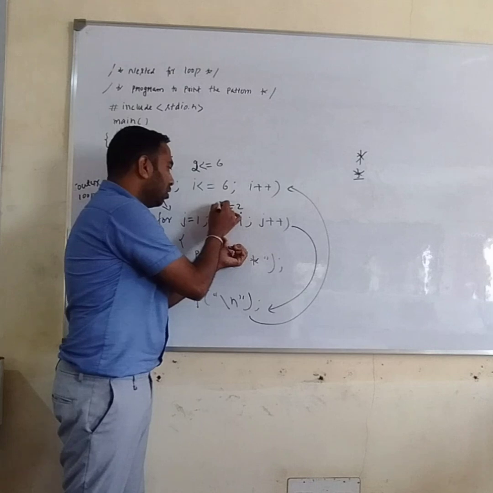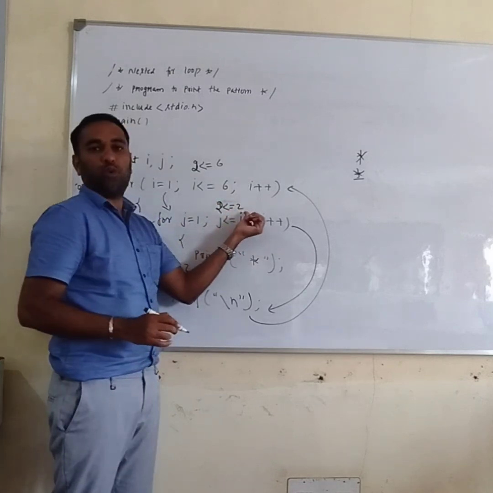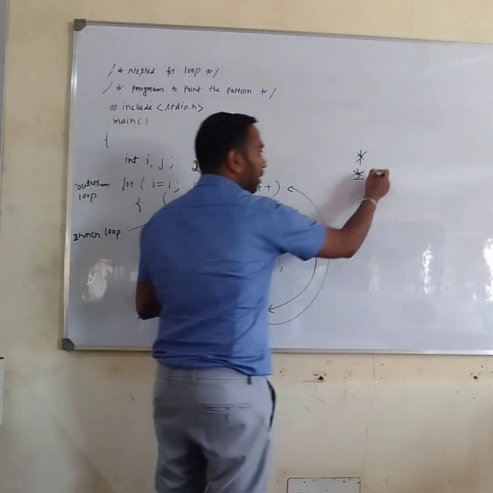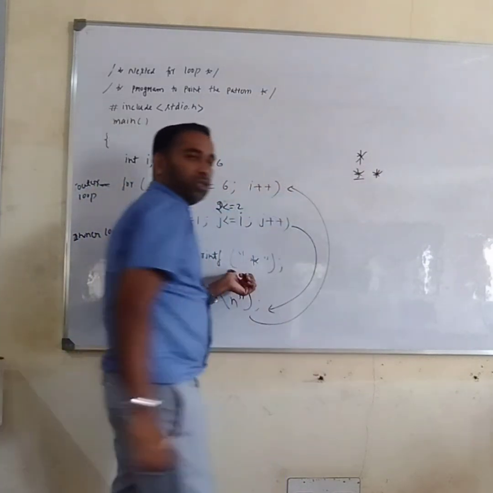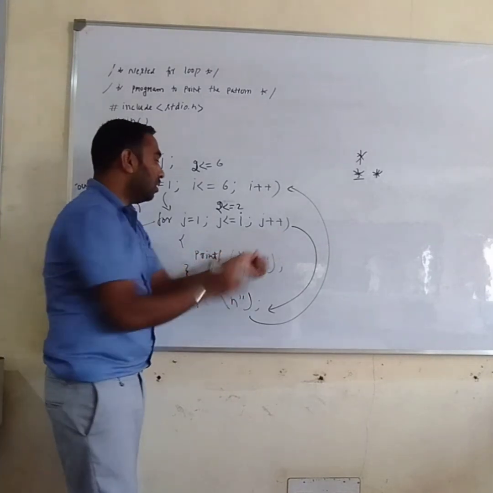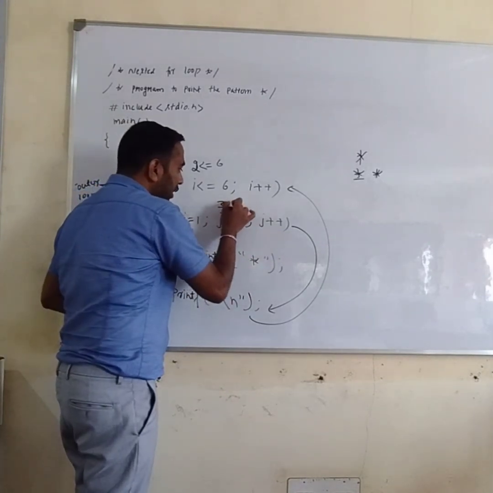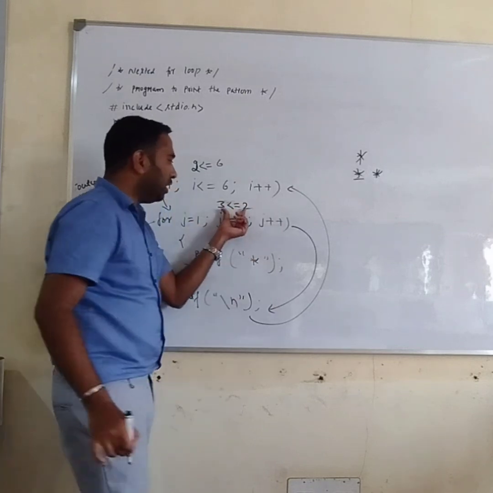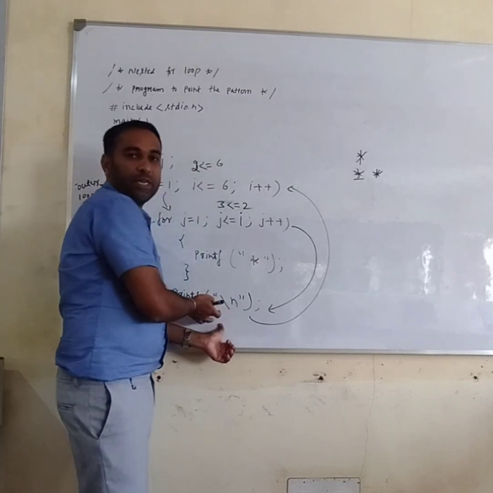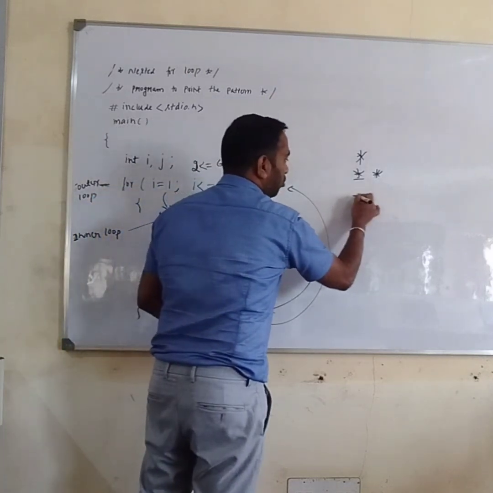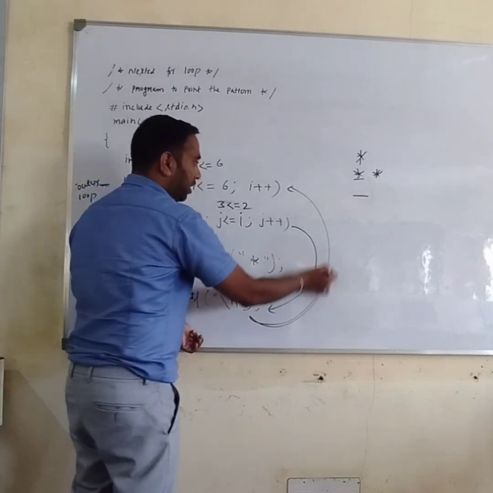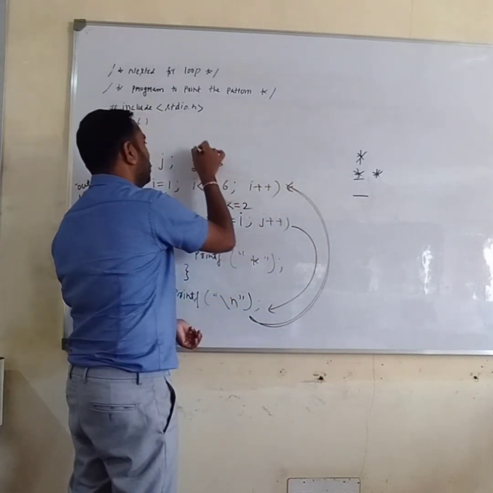Check the condition. 2 less than or equal to 2? Yes, 2 is equal to 2. Then it will print one more star. Then it will increment j. j becomes 3. Is 3 less than or equal to 2? No, it is false. It will come out of the loop and print backslash n. The cursor comes to the next line. After printing the statement, again it will increment the i value. i becomes 3.